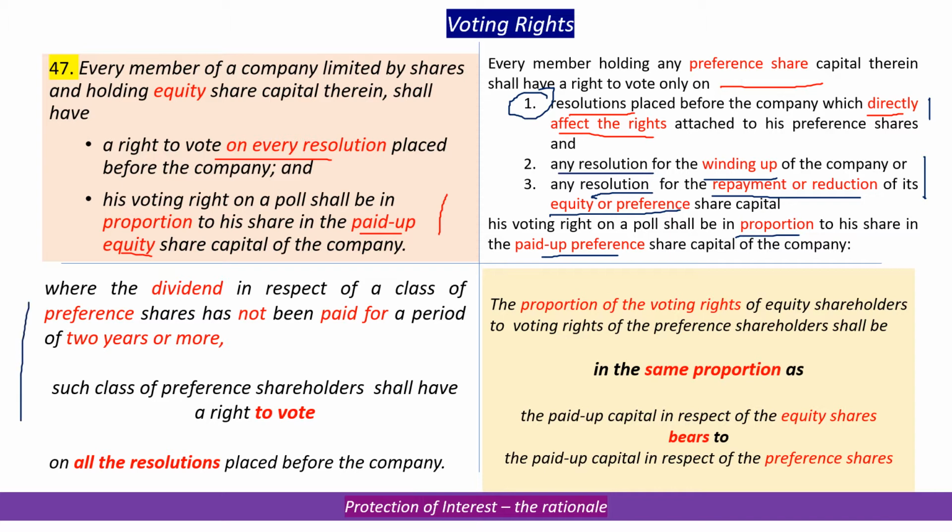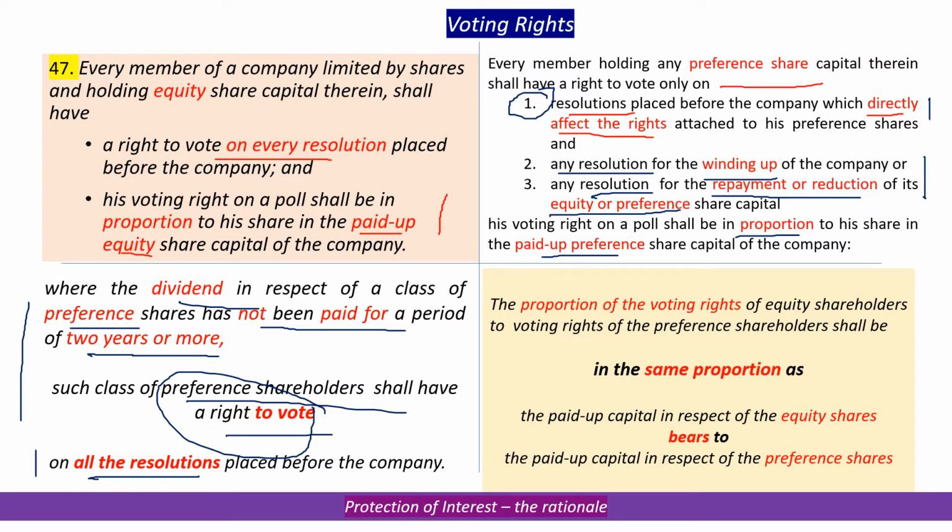And there is a special case where dividend in respect of, say, preference shares or a class of it has not been paid for 2 years or more. That preference shareholder will have a right to vote on all resolutions placed before the meeting. Means his rights are affected deeply. Therefore, to protect that, he is entrusted with the powers to vote on all resolutions placed before the company.